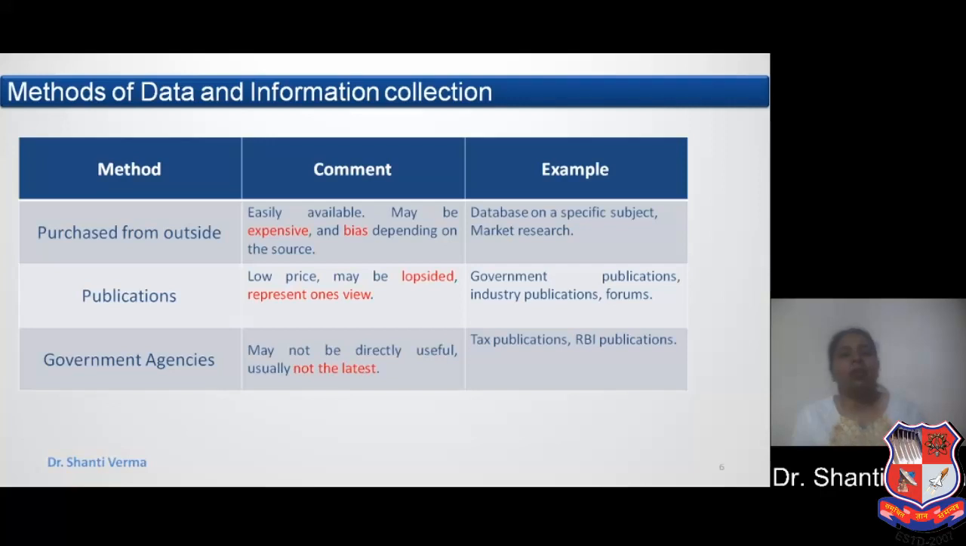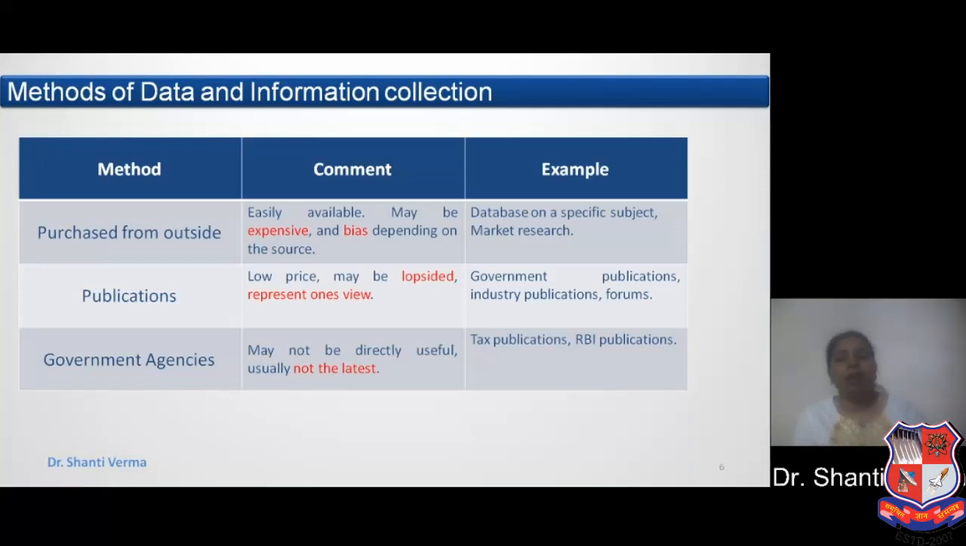The next is purchase from outside, that is easily available, may be expensive, and biased depending on the source. Since this information is purchased from outside, it might be more expensive. For example, a database on a specific subject, market research.